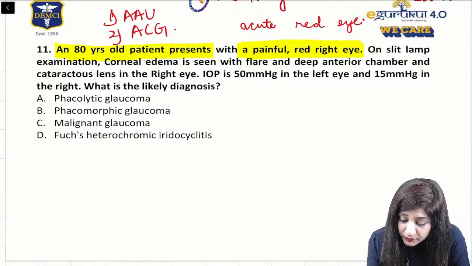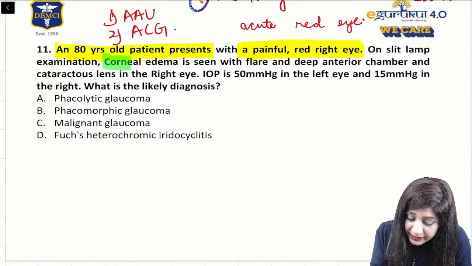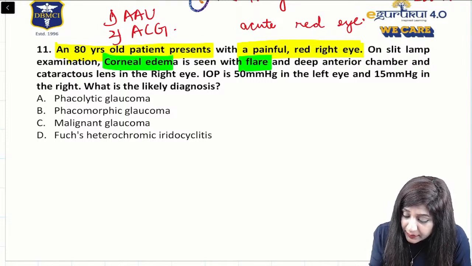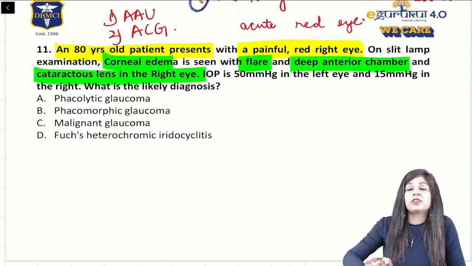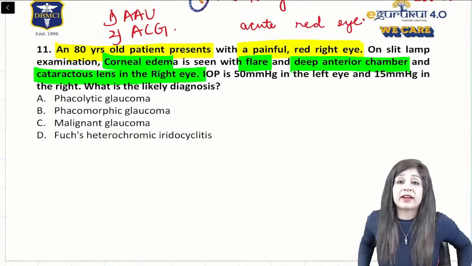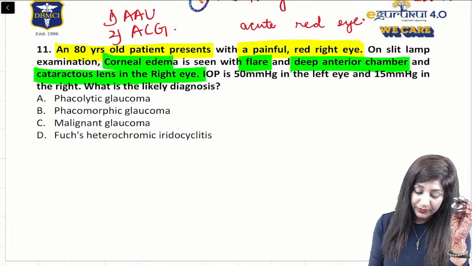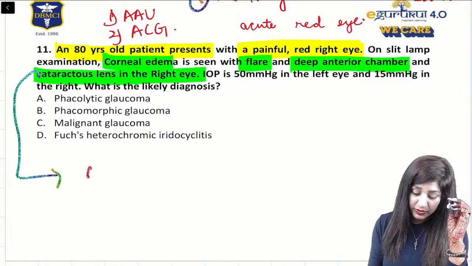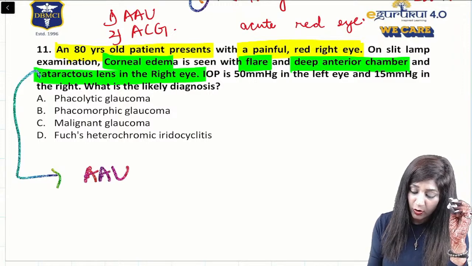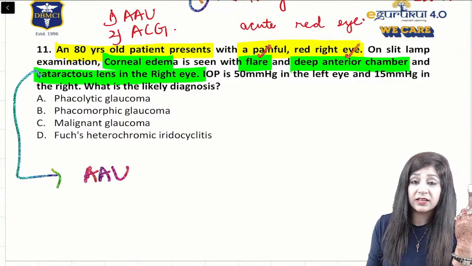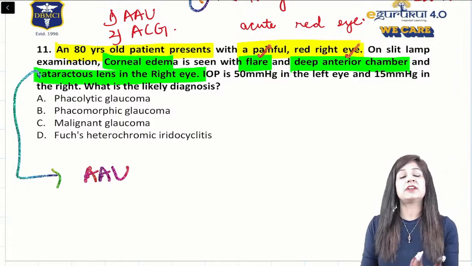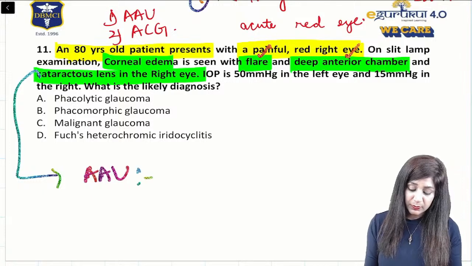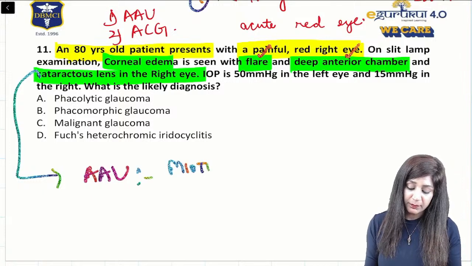Now they are saying that there is a corneal edema, flare, deep anterior chamber and cataractous lens in the right eye. So the right eye is showing you cataract, and this cataract has led to the acute anterior uveitis because we have flare, we have got deep anterior chamber. Deep anterior chamber will not be due to glaucoma. Obviously it will be due to the uveitis because here we have the miotic pupil.